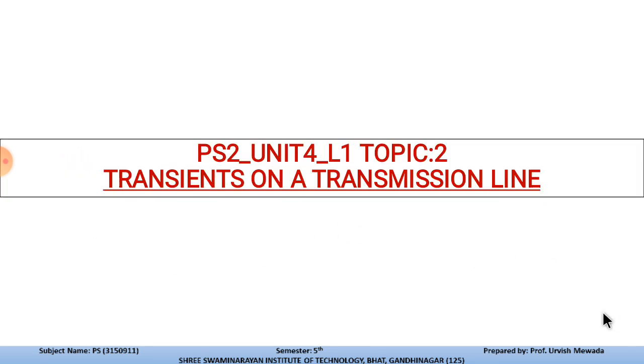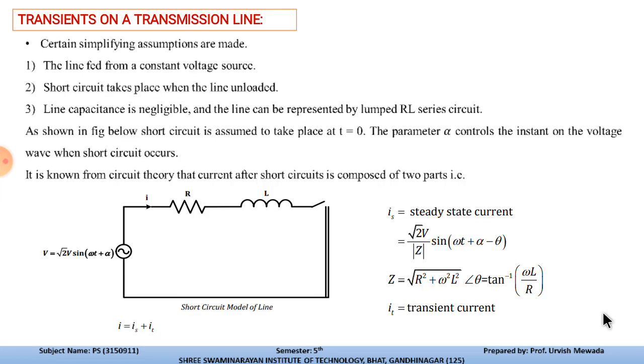So let us discuss the transient on a transmission line. Generally, for symmetrical short circuit in a synchronous machine, the selection of the circuit breaker for a power system depends not only upon the current the breaker is to carry under normal operating condition, but also upon the maximum current it may have to carry momentarily, and the current it may have to interrupt at the voltage of the line in which it is placed. So in order to approach the problem of calculating the initial current, we need to study the behavior of the synchronous generator when it is short circuited.